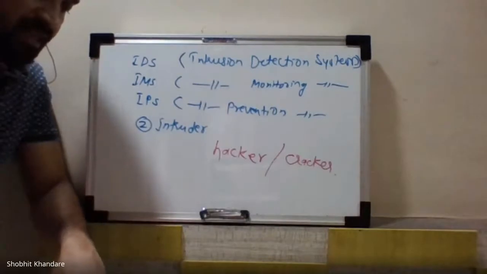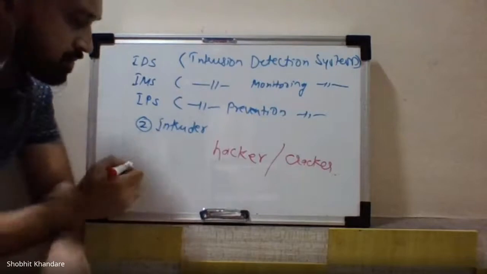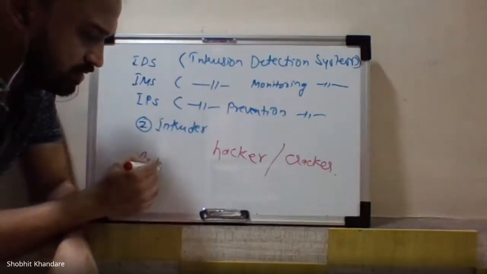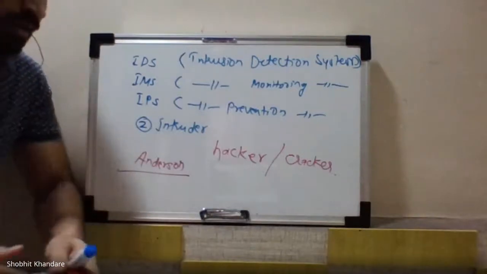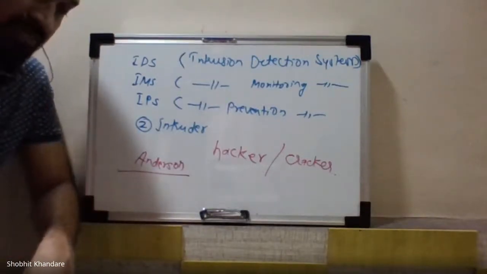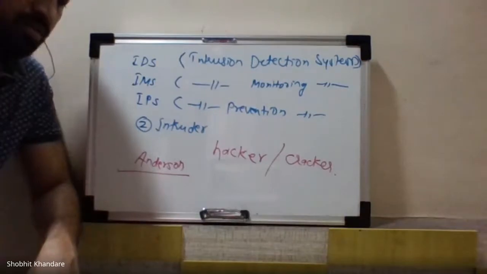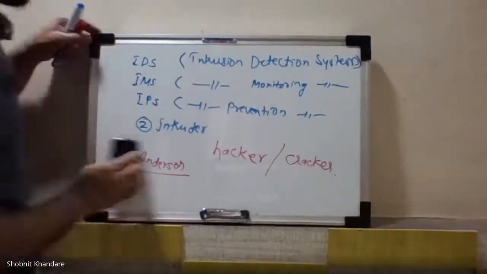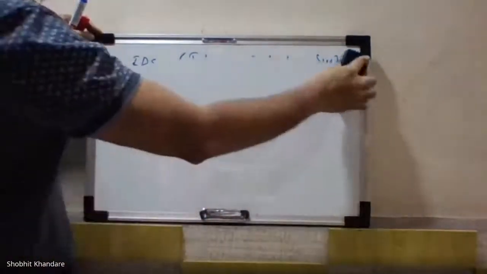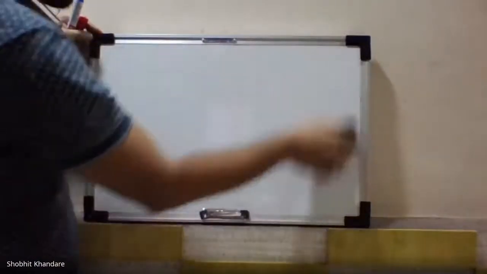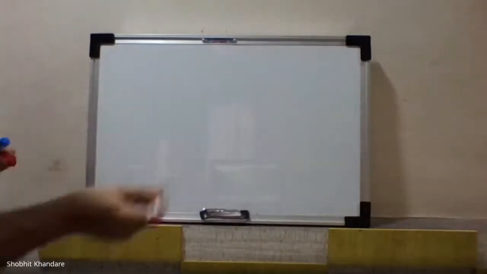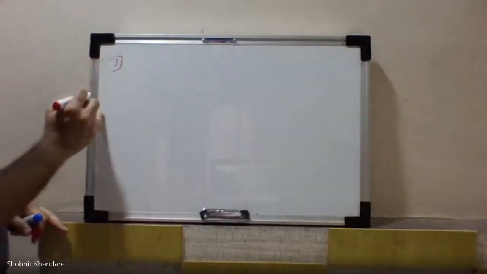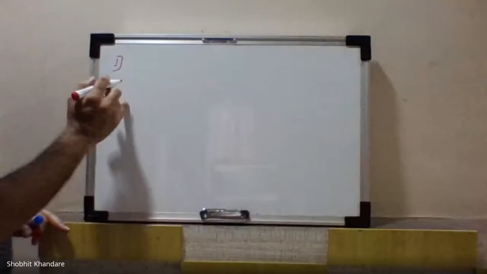Write down, continue. Anderson identified three classes of intruders, and we will see them one by one. Write down the first one. The first one is called the masquerader.